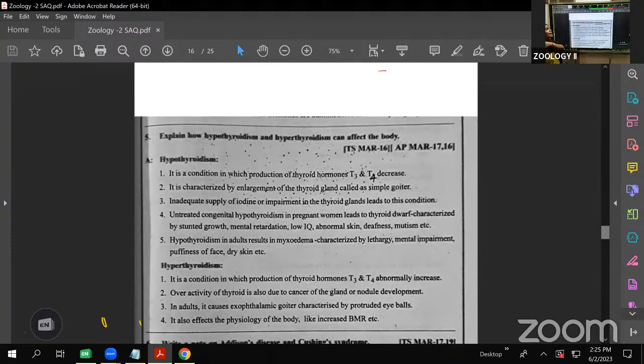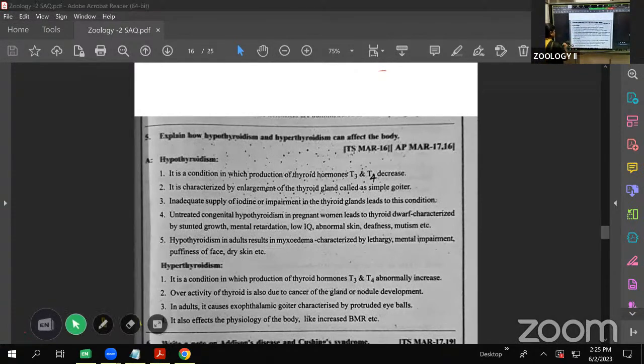All of you know this one. The thyroid gland is present between the pharynx and the larynx. The butterfly-shaped structure that we call the thyroid gland.